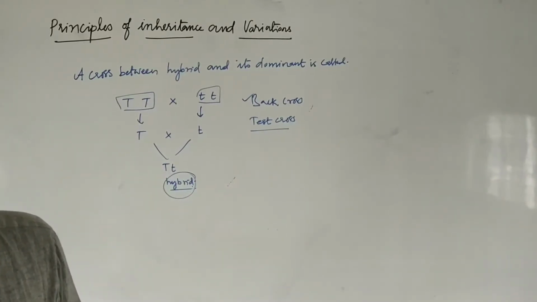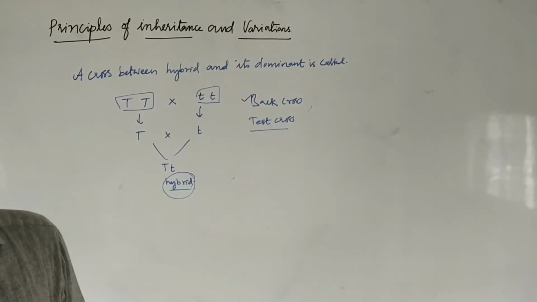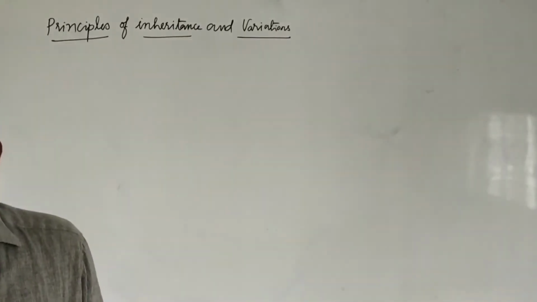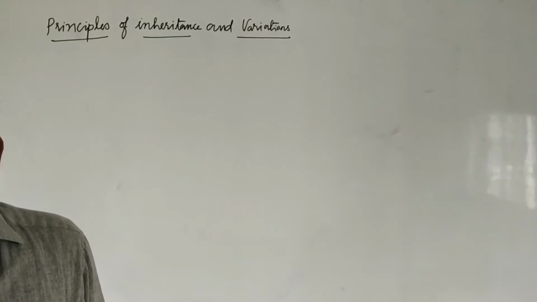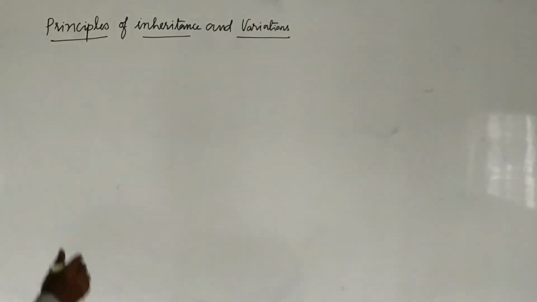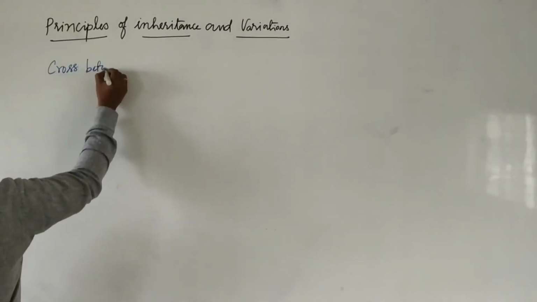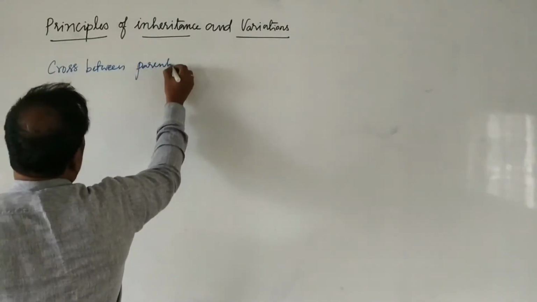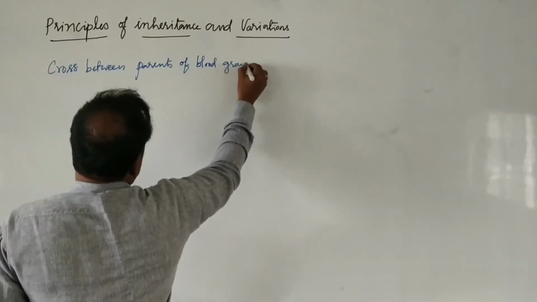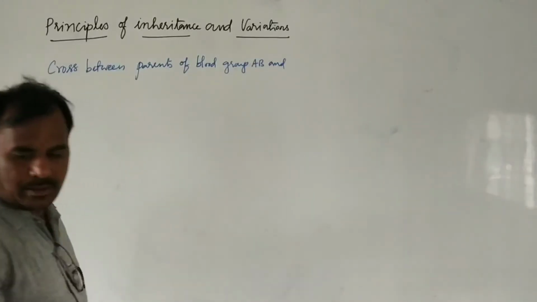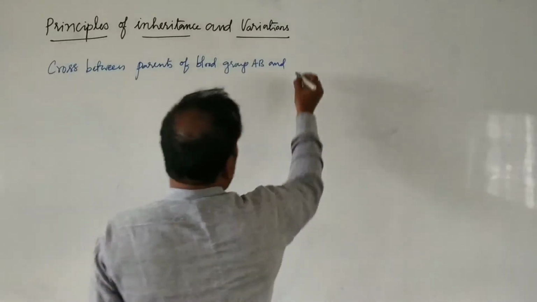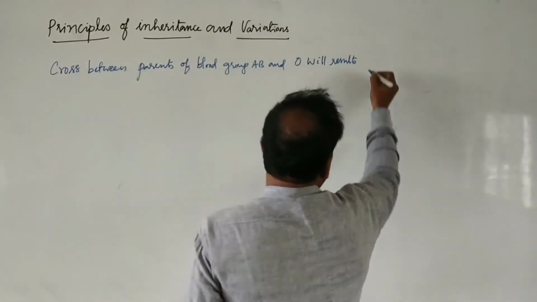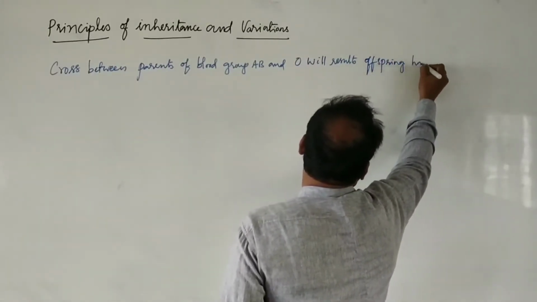Next. A cross between the parents of blood group AB and O will result in offspring having which blood groups.